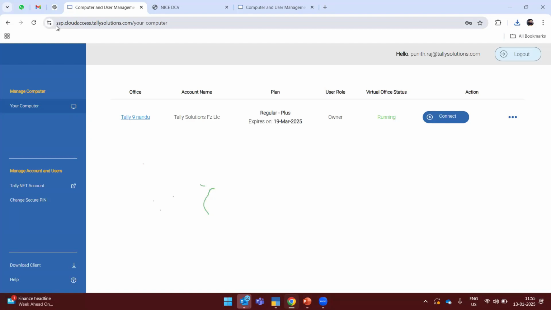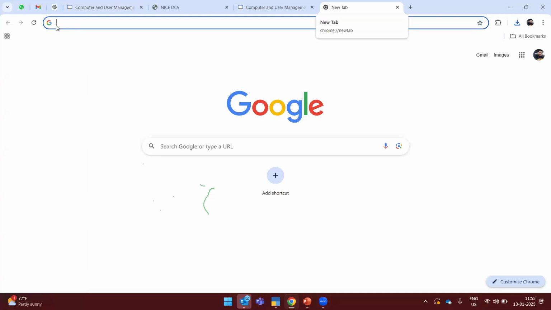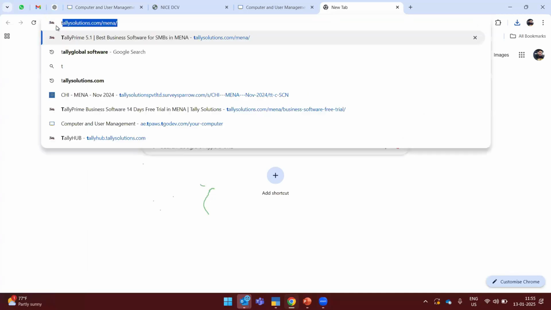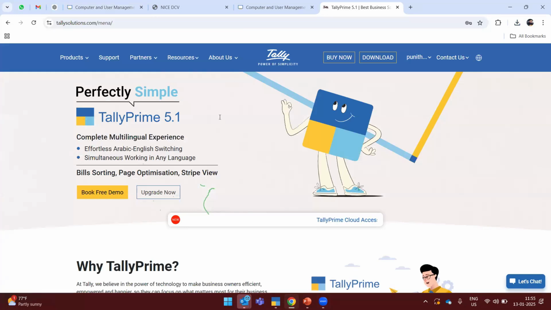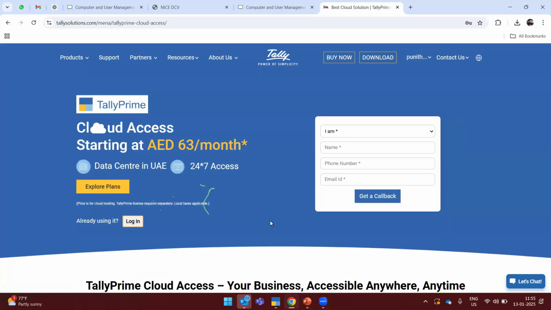There is a dedicated server in UAE and we are giving a dedicated machine to the users. So they have their own control on their self-service portal. This is the TallyPrime Cloud Access portal. And also when we come to the pricing, I'll be logging in to the portal. Once you have logged in, you can see here we have mentioned the new TallyPrime Cloud Access plan starting from AED 63 with Secure Data Center. If I click here, it will take you to the next page as well.